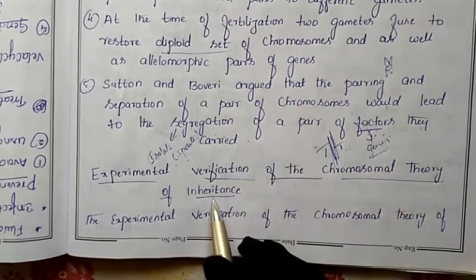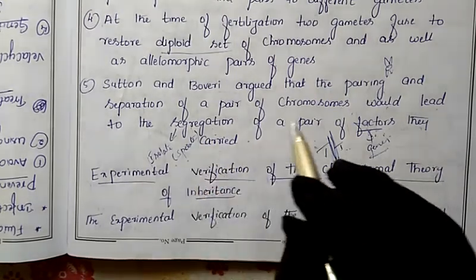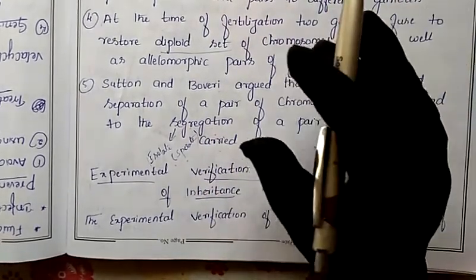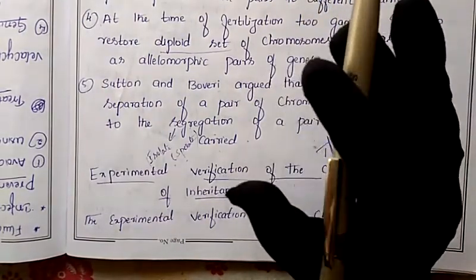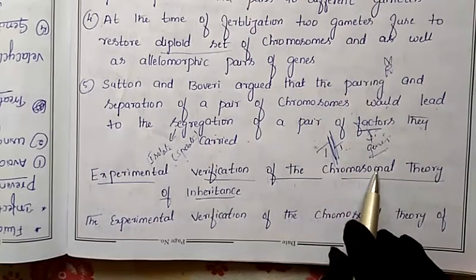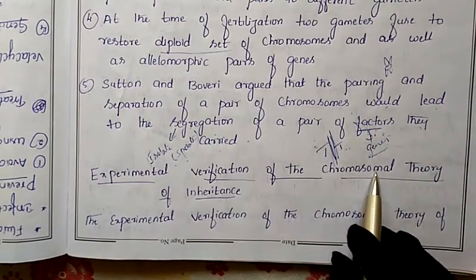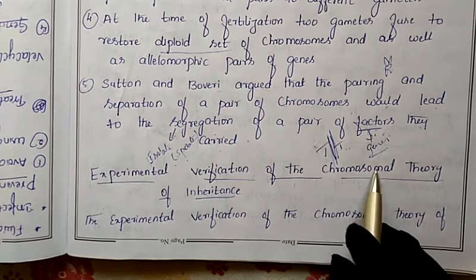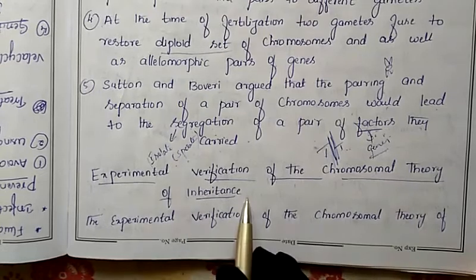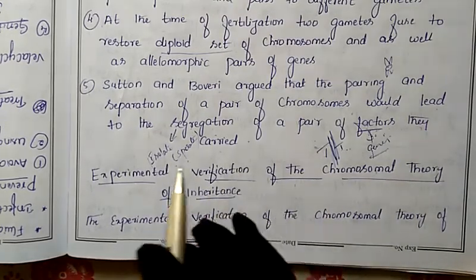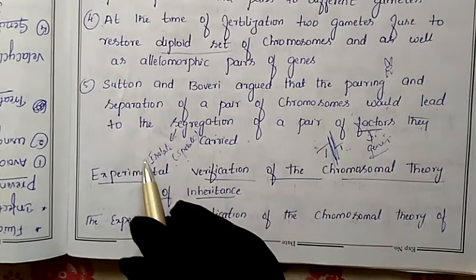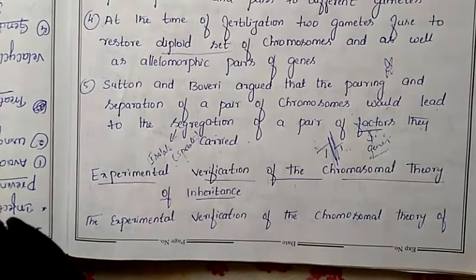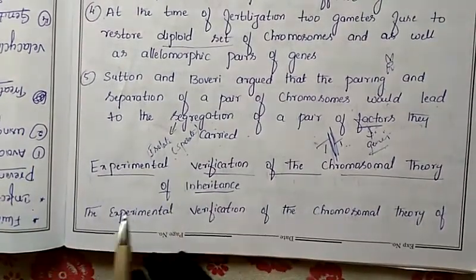For this chromosomal theory of inheritance, an experiment has been conducted. Just as Mendel conducted experiments, monohybrid and dihybrid, to give his laws, Walter Sutton and Theodore Boveri gave the chromosomal theory of inheritance, and the experiment for it was conducted by another scientist. Let us discuss which experiment was conducted and who conducted it. All these details we will study in today's class.